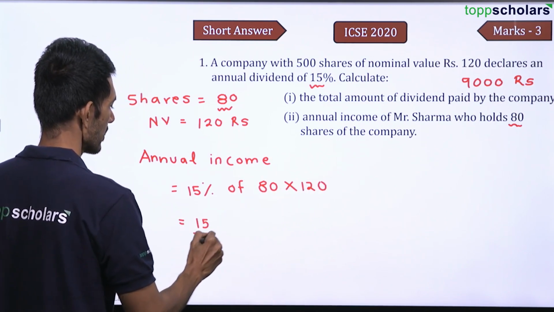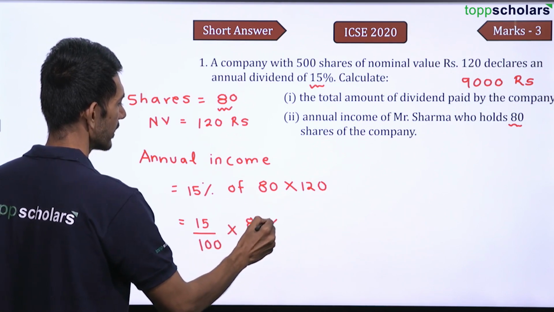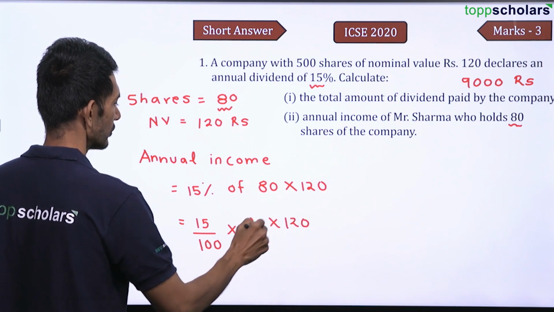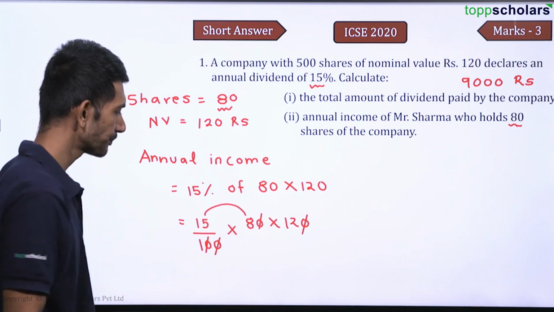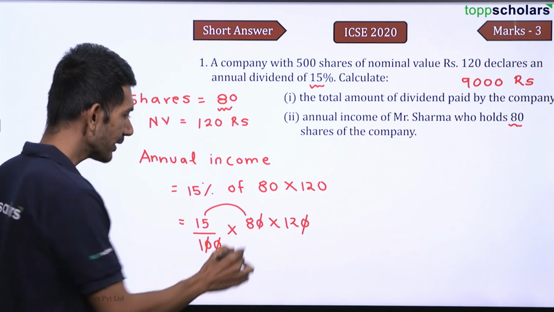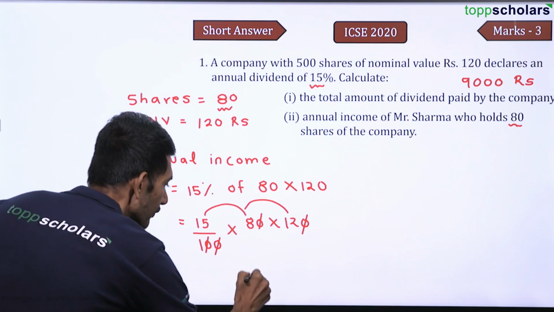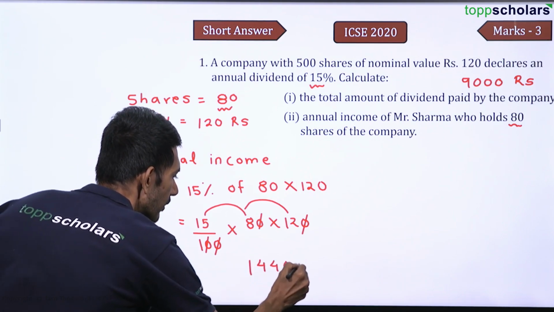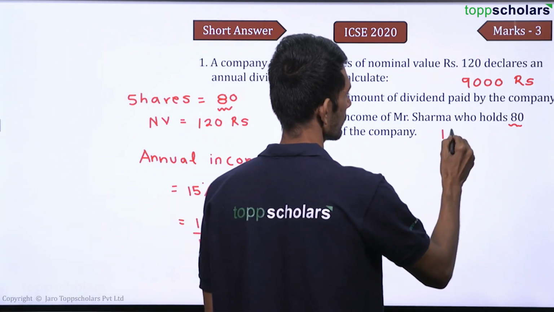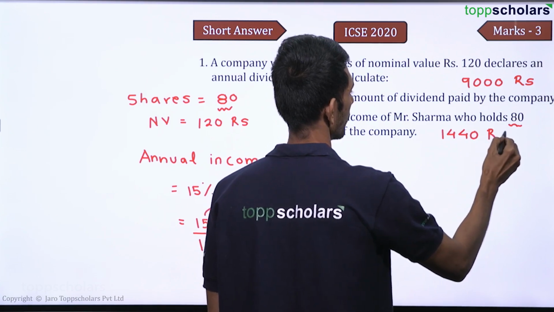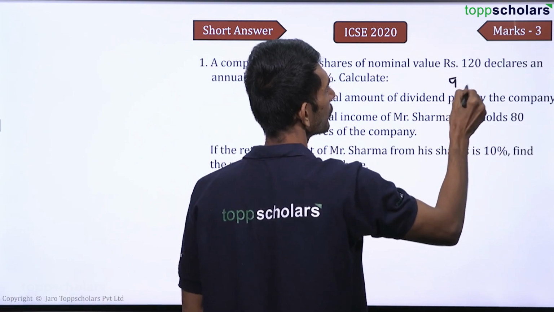So 15 by 100. Anyways, of is multiplication only. Everywhere there is multiplication between the three numbers. So the zeros cancel. 15 8s are 120. 120 into 12. 12 12s are 144. So 1440, right? So 1440 rupees is the annual income of Mr. Sharma, right? So this is 9,000 rupees we have already solved.